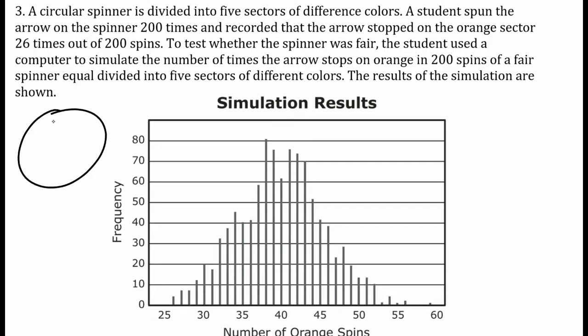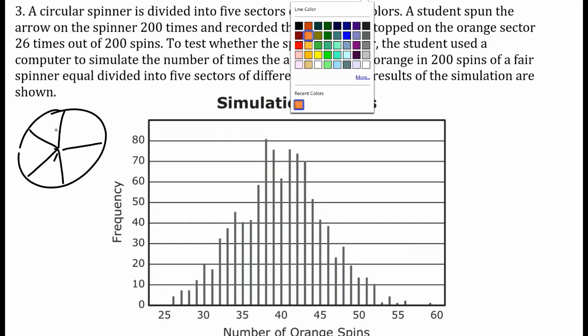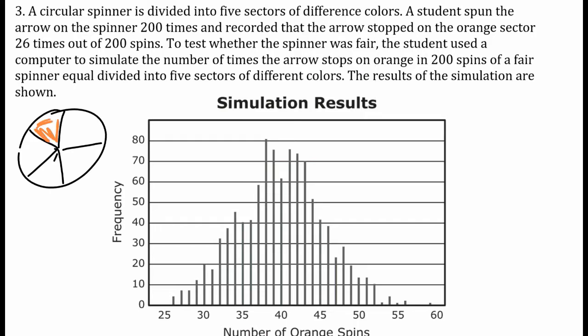So we have a spinner here. We have 5 equal sectors. Let's make this 5 and make them all equal. And apparently one of them is orange. One of these sectors, and remember all these sectors are equal, so the probability of landing on any sector is equal. We have one orange, one there.